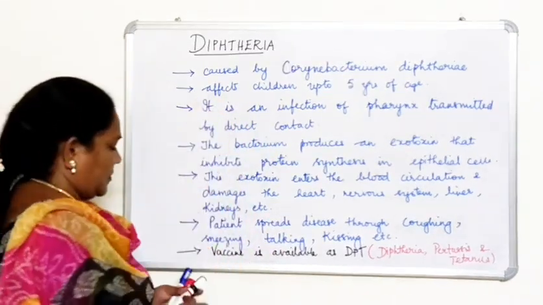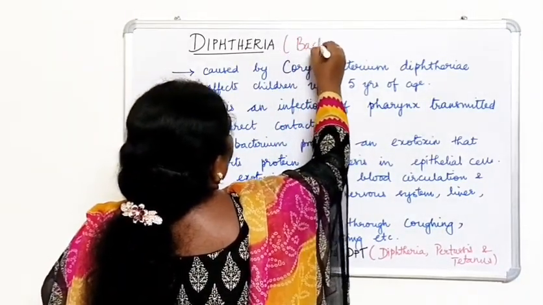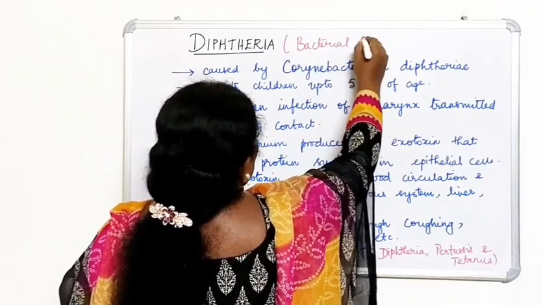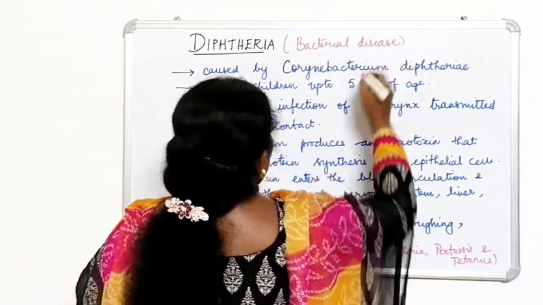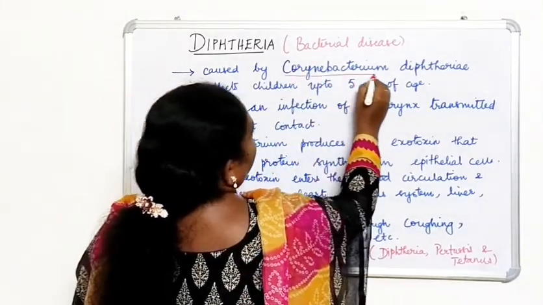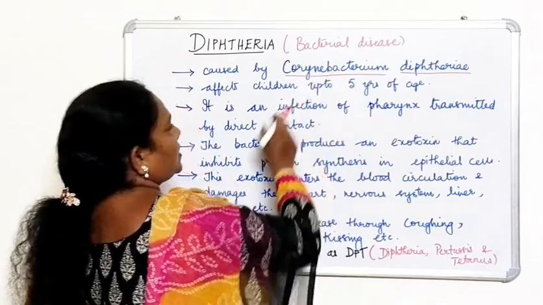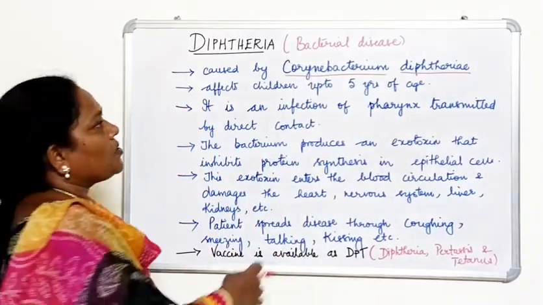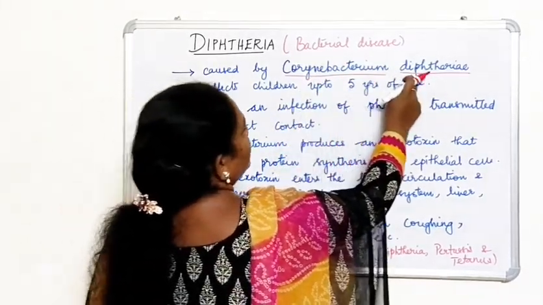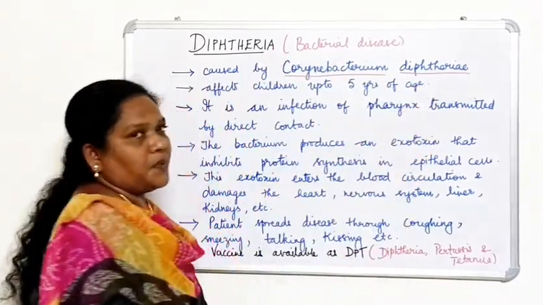So what is this diphtheria? It is also a bacterial disease, like typhoid and pneumonia, which we have learned. It is caused by a bacterium called Corynebacterium diphtheriae. By the genus name, it contains the name bacterium, so you can understand it is a bacterial disease. Here diphtheria is the disease name, and diphtheriae is the species name.